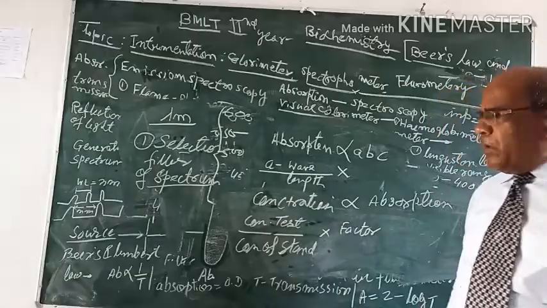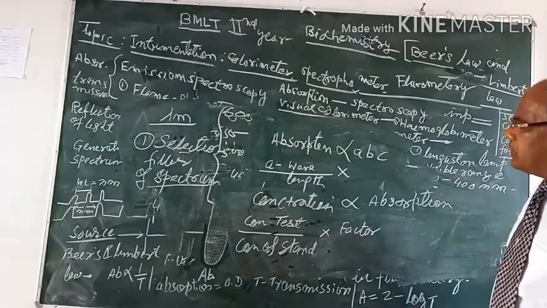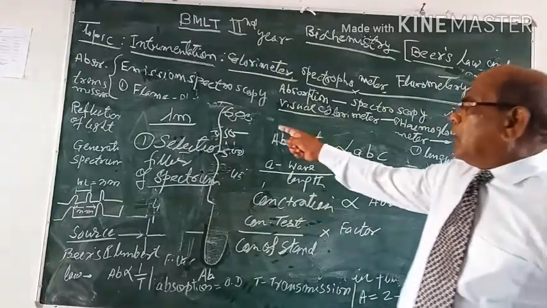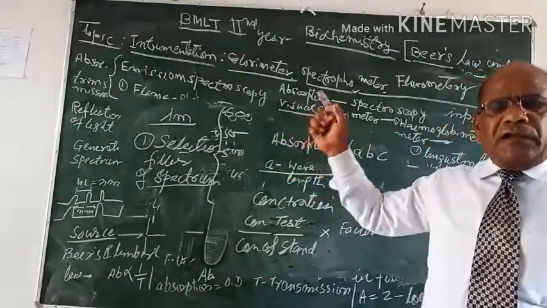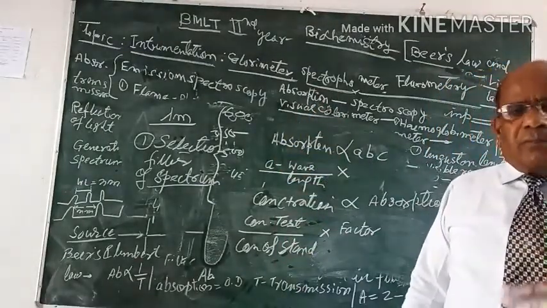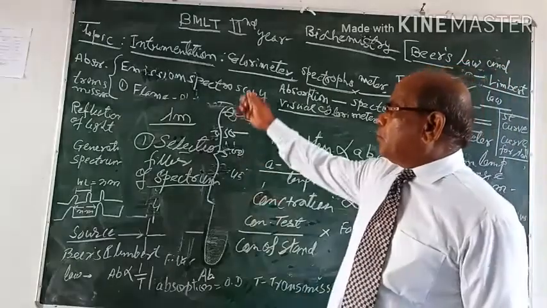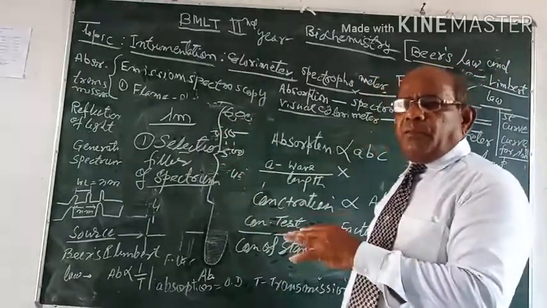So according to Beer's law, first step is to observe the lambda max, that is selection of filter or spectrum, that I have shown you by plotting the curve on the board.